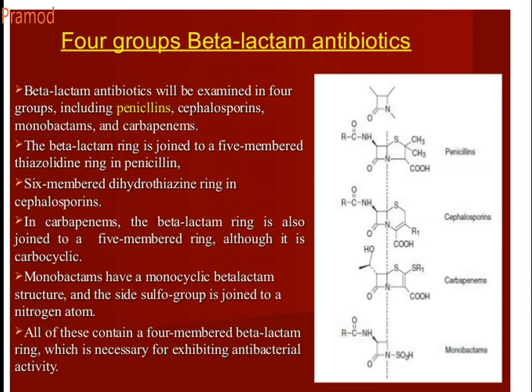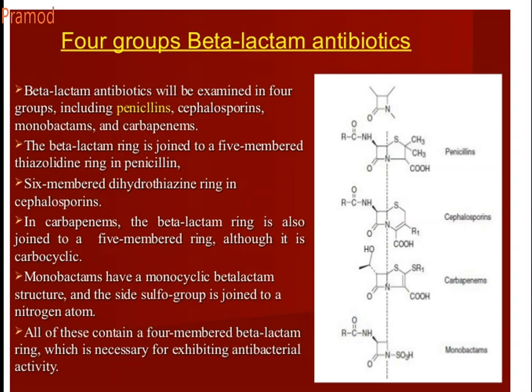Please do the corrections necessary. Instead of sulfur there is a carbon. Carbapenems do not contain a sulfur group. Your thiazolidine ring is replaced by a carbocyclic ring.